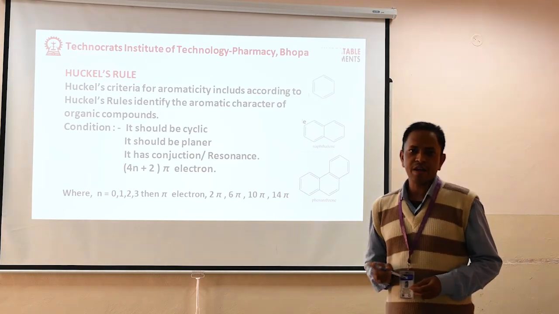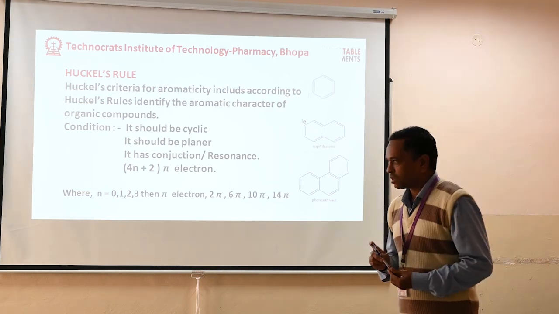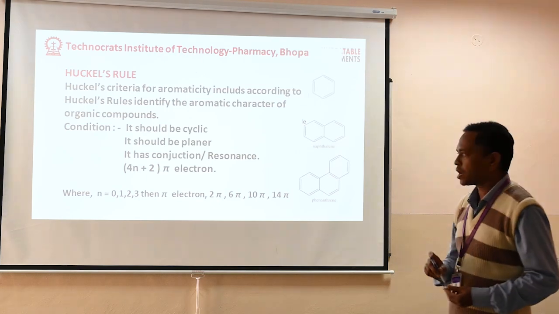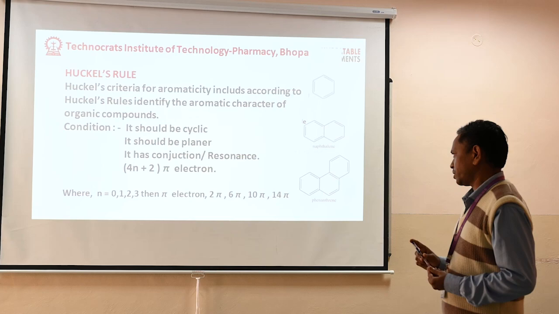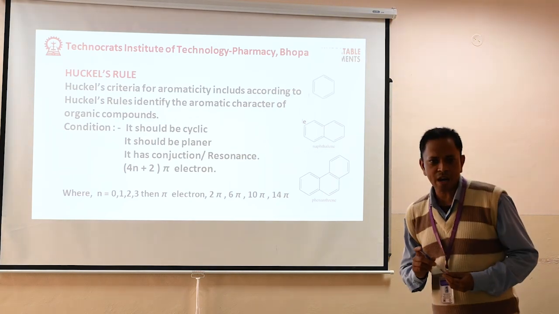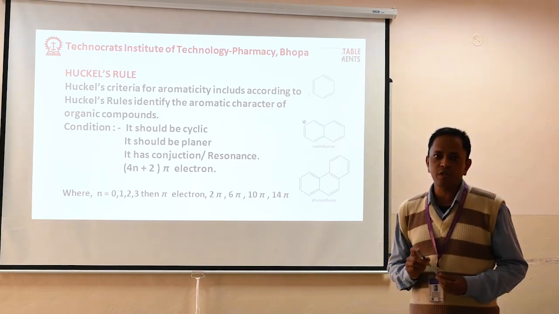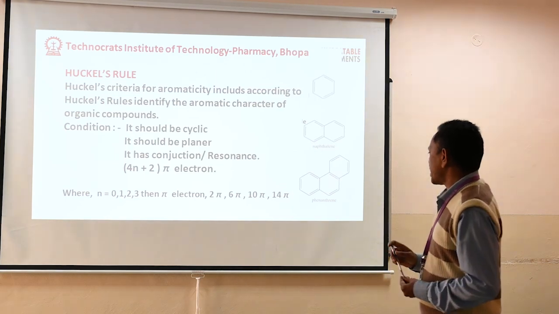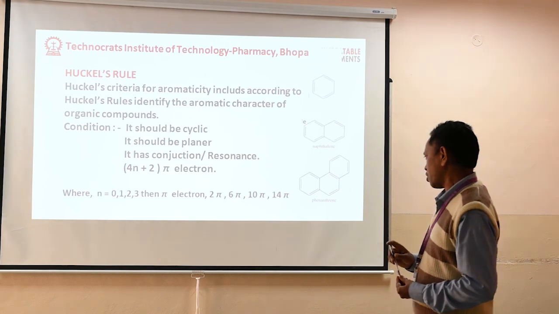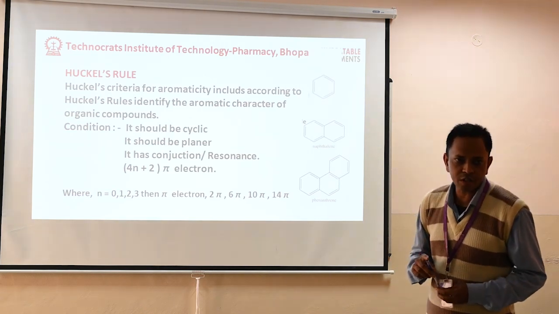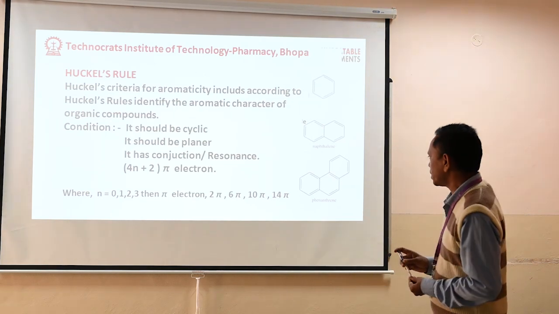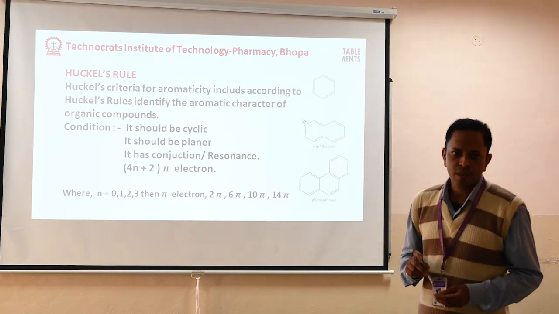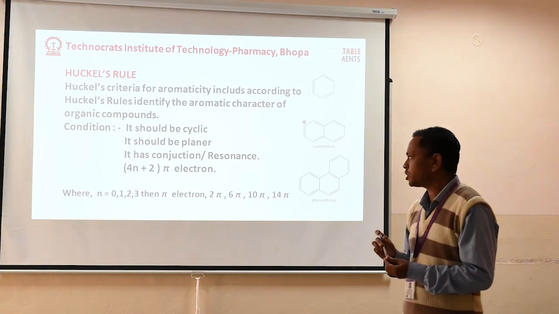The satisfied characters of Huckel's rule are that it should be cyclic, planar, and conjugated with resonance. If an aromatic compound has one benzene ring, it has 3 pi bonds, that is 6 pi electrons. If a structure has 2 rings, it shows 10 pi electrons, and if it has 3 rings, it shows 14 pi electrons.